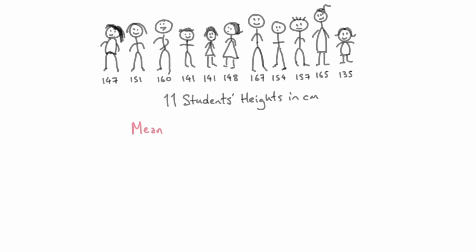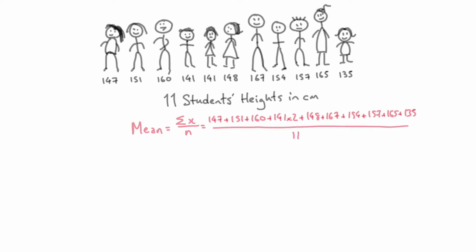We're going to calculate the mean. How we calculate the mean of those 11 students is we add all the values and divide by however many values there are. So just looking at the values there, we've got 147 centimetres and so on. We did 141 times 2 because there are 2 students at 141, and so on, all the way up to 165 and then 135. Now there are 11 students, so we just divide by 11.